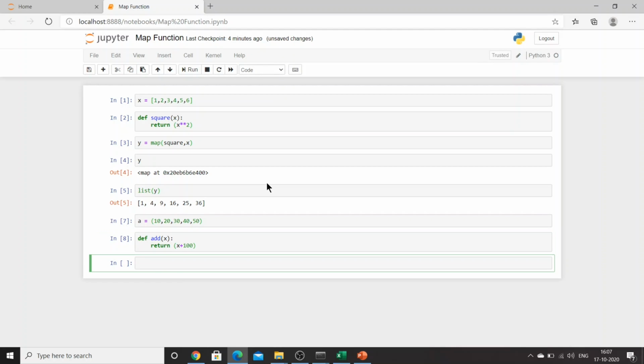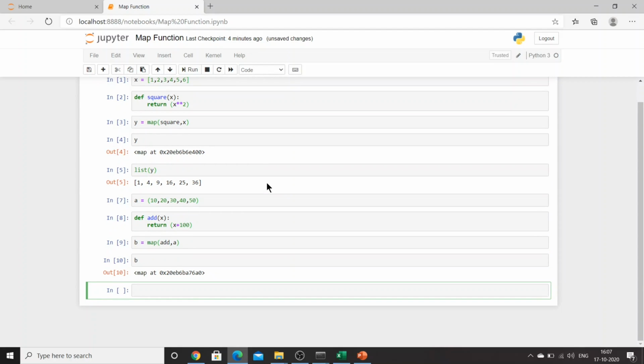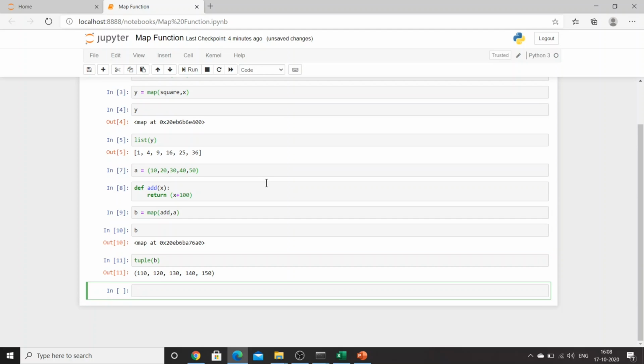Right? Now I'll create a map, b is equal to map. What I will be providing is the function add and then the iterator a. Now if you go and check, b is a map. You go and check tuple of b, it will return you the result. Okay, so in this way you can get the result.